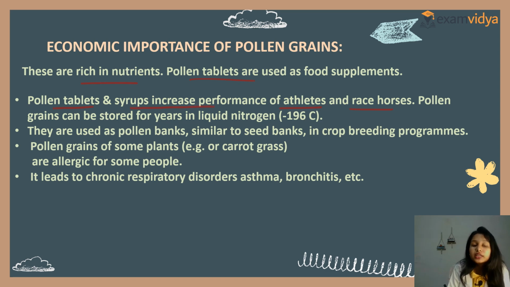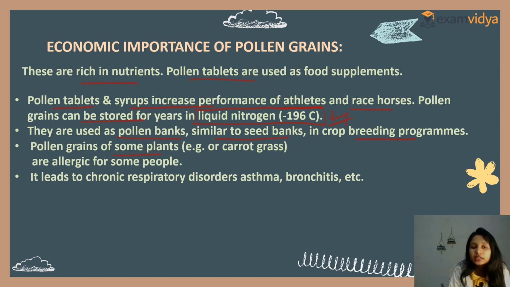Clear? Pollen grains can be stored for years in what? Liquid nitrogen. But what's the temperature? Minus 196 degrees Celsius. Very important. They are used as pollen banks, similar to seed banks in crop breeding programs.